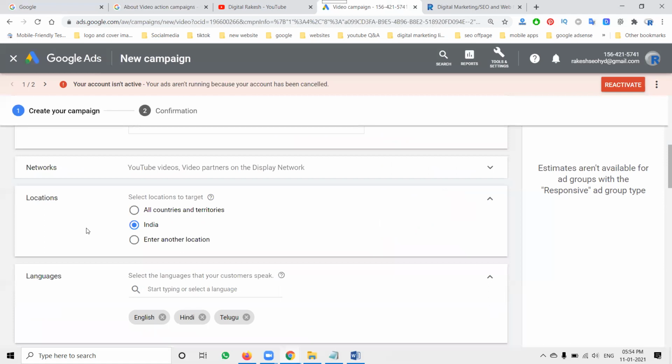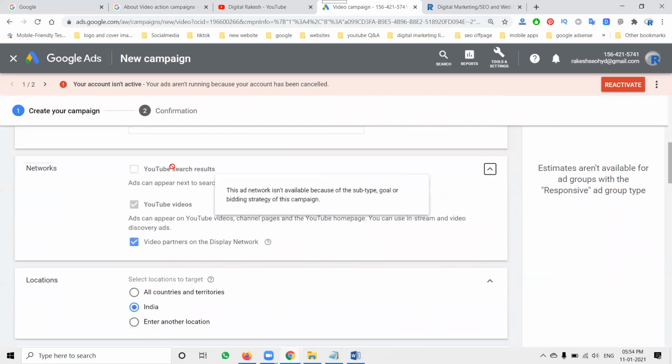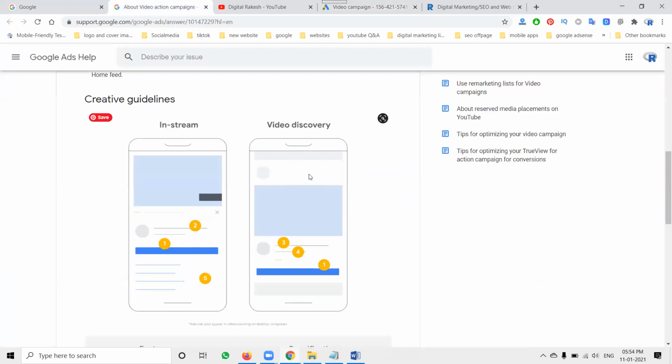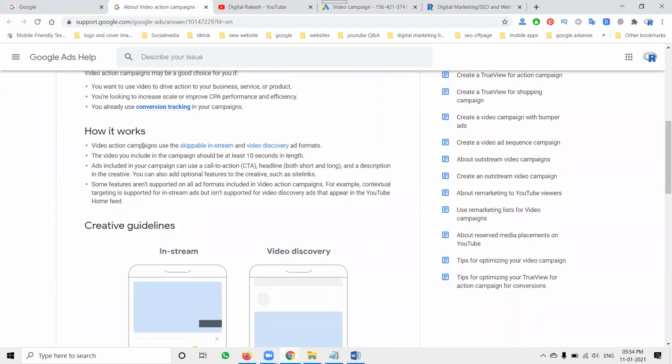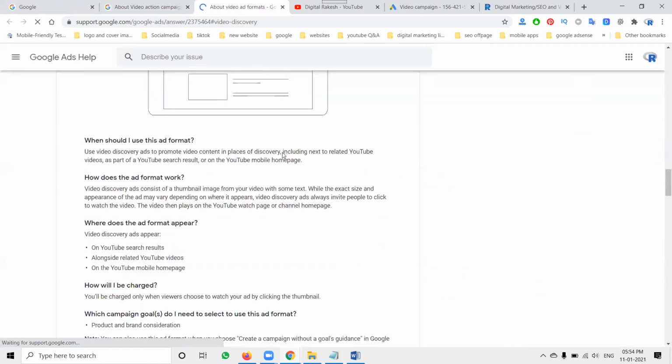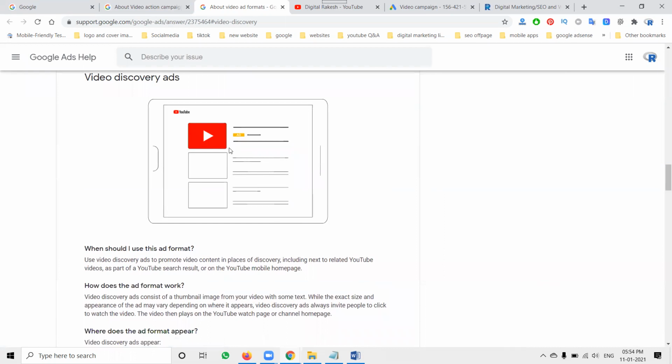After that, the major important thing is which network the video will be played on for customers: YouTube videos, video partners and display networks. That is for video discovery ads. Where you can play the video, they show some ad. They will be showing on YouTube as skippable in-stream ads. So there are two options. The video action campaign is used only for the skippable in-stream and video discovery formats. Video discovery will be clicked, and they show for particular searches on the video, on the YouTube formats.